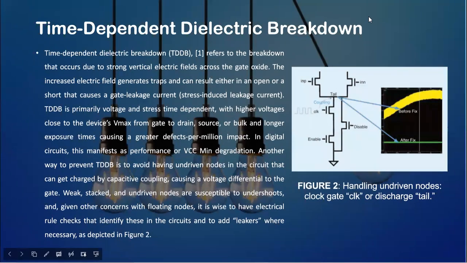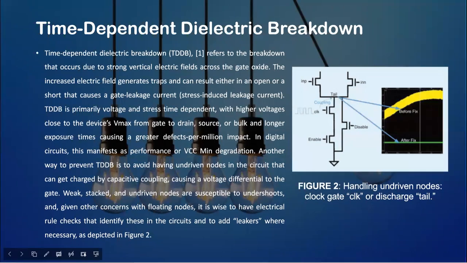TDDB is primarily voltage and stress time dependent, with higher voltages close to the device Vmax from gate to drain, source, or bulk, and longer exposure times causing greater defects per million impact. In digital circuits, this manifests as performance or VCC min degradation.